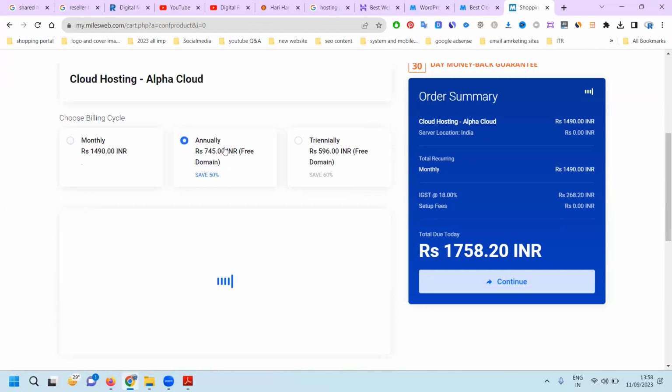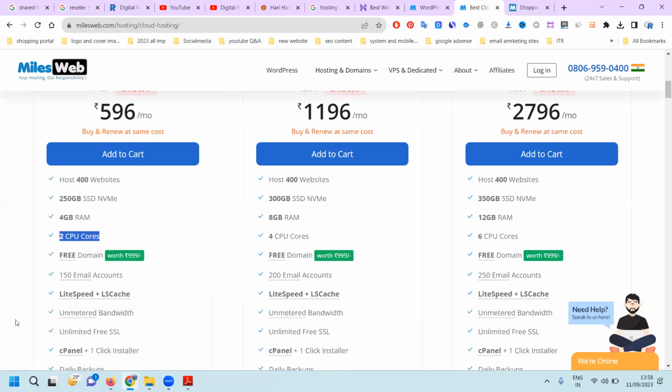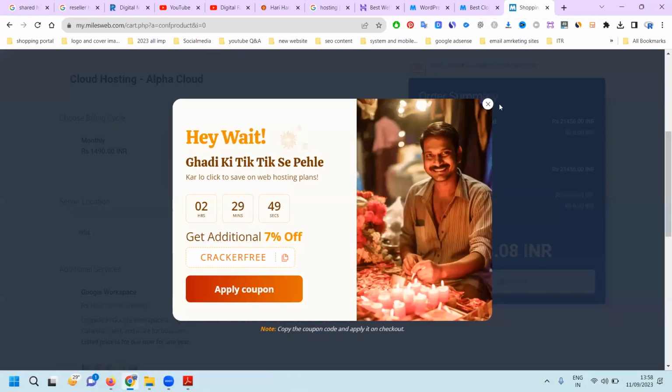1758. If you go for annually, 10,547. If you go for yearly, 3 years, 25,318. What is the space that will be allocated? This will be 2 CPU, 4 GB RAM, 250 GB SSD hard disk. This will continue here.